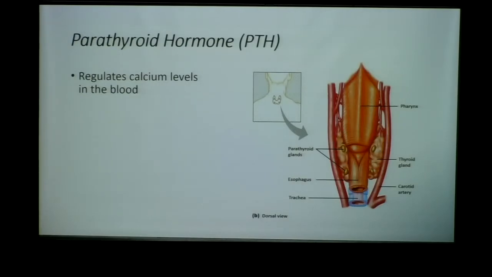Okay, any questions on the thyroid hormone bit? Let's speak a little bit more about the regulation of calcium, if there aren't any questions. Any questions? Okay, so let's talk about parathyroid hormone.